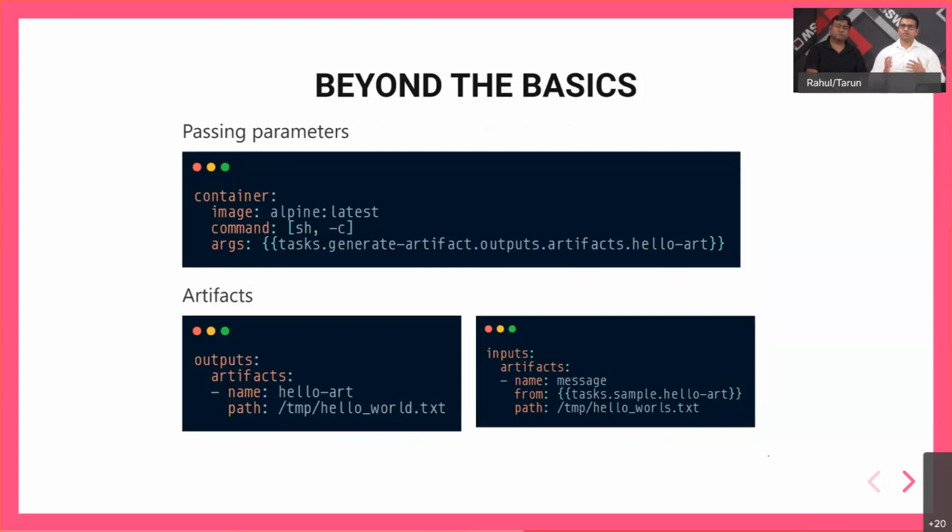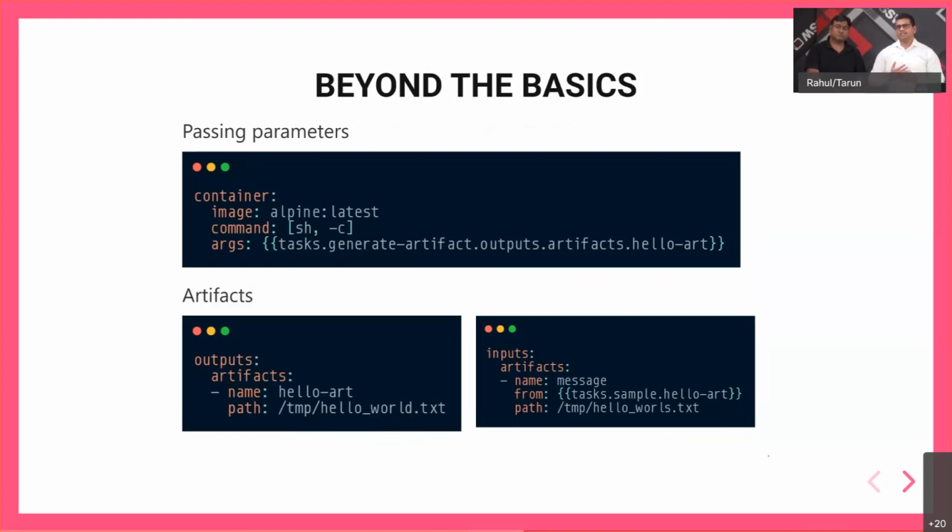So the spec that you see on the top is how you pass parameters between steps. So here you can see that you can specify a step, and that is leading into the step that we are seeing in the specification right now.